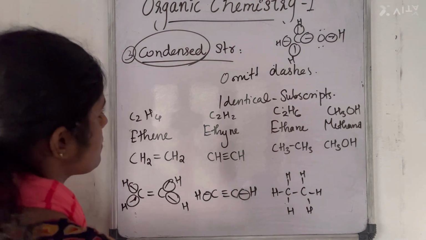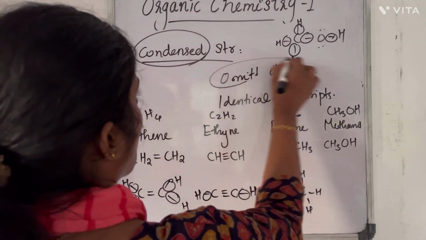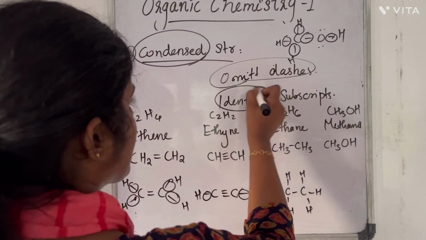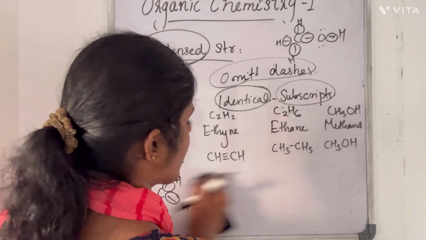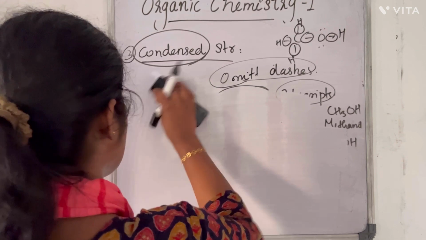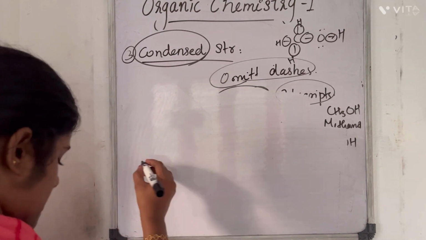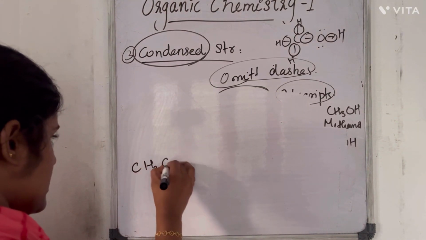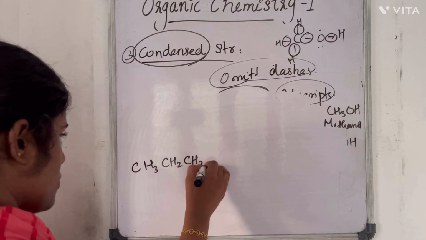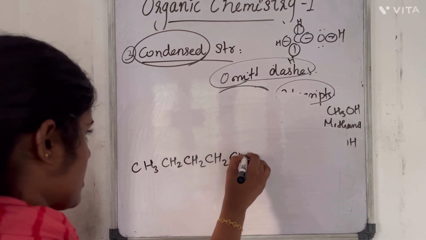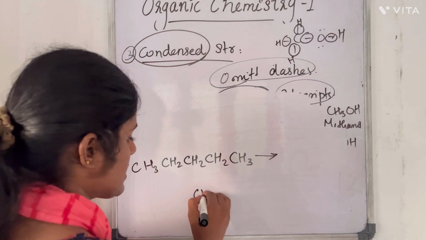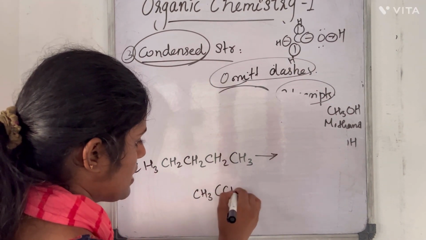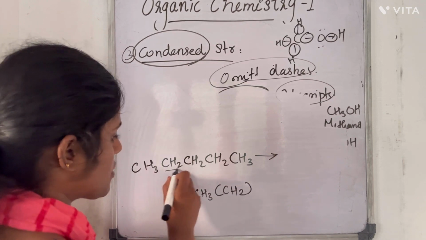Similarly, we have to omit the dashes, and if we have identical groups or atoms, we should use them as subscripts. So we can take another example: if we have CH3, CH2, CH2, CH2, CH3, the condensed formula will be CH3, then CH2, how many times? 1, 2, 3.